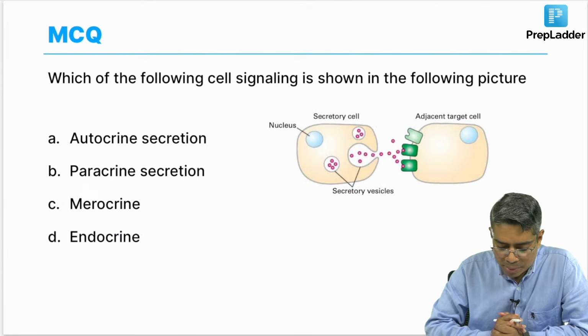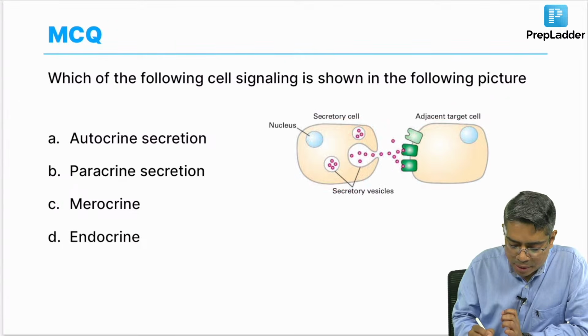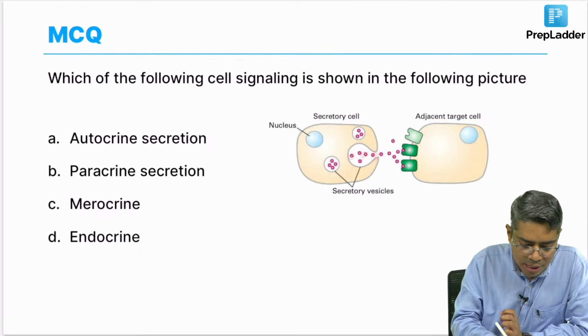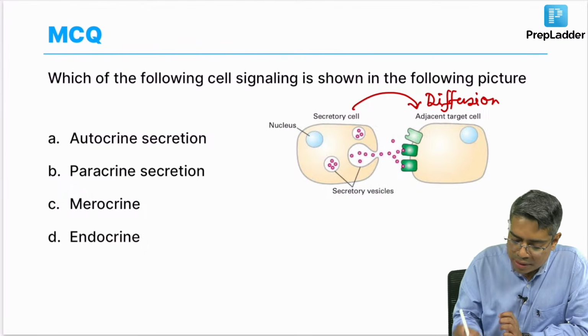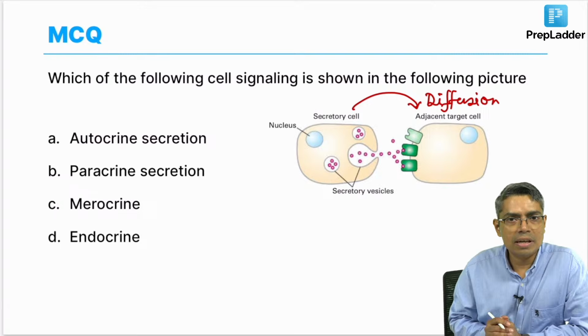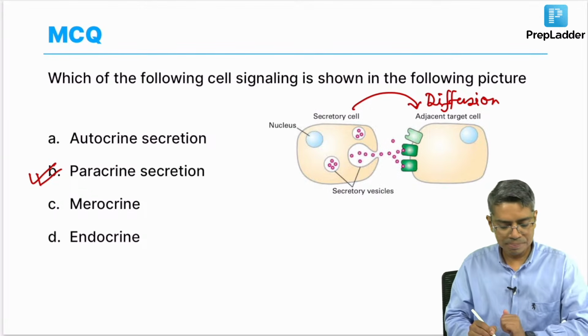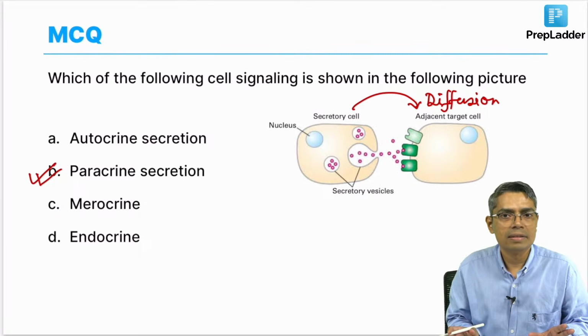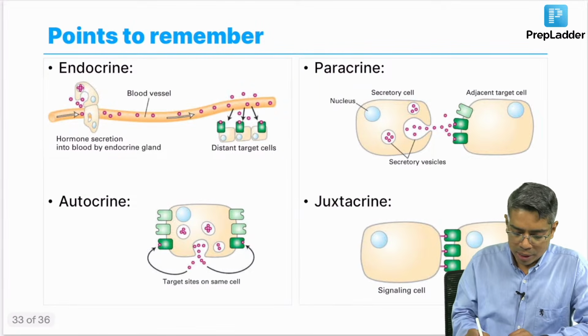Which of the following? So, you can easily answer. This is one cell, this is another cell. This cell is secreting substances and these substances are reaching the nearby cell by the process of diffusion. So, whenever one cell is secreting substances and reaching the nearby cell by the process of diffusion, we know this is known as a paracrine type of secretion. So, easy question, easy answer, paracrine secretion. I believe all of you know the meaning of this. So, endocrine, autocrine, paracrine.